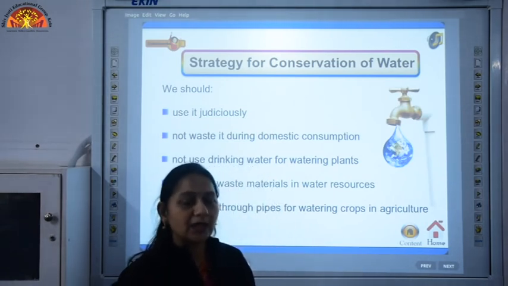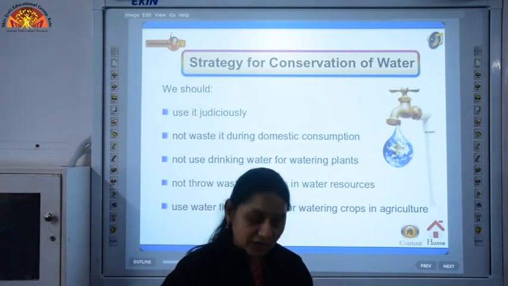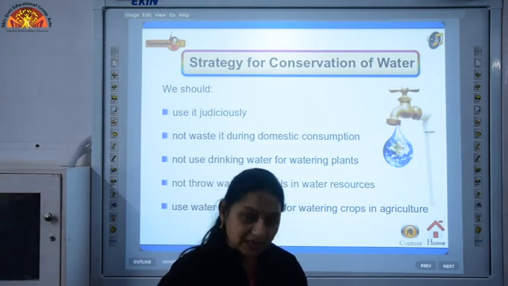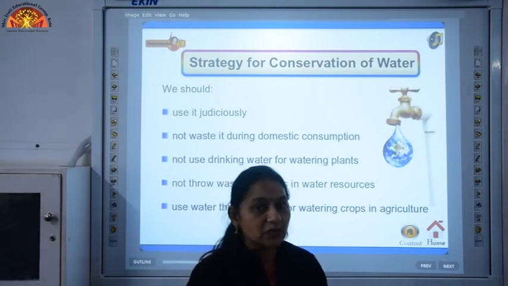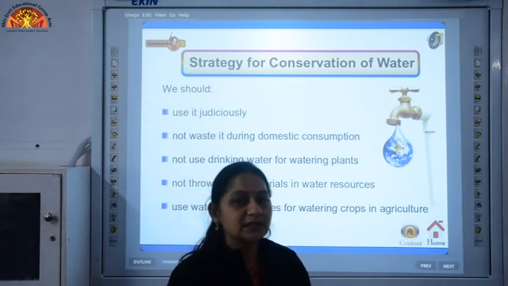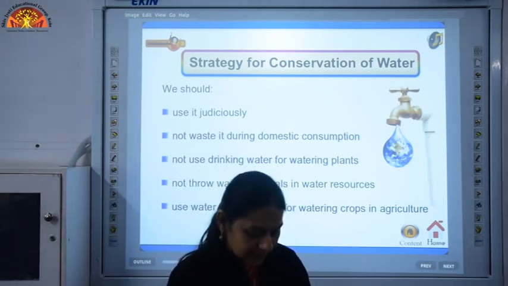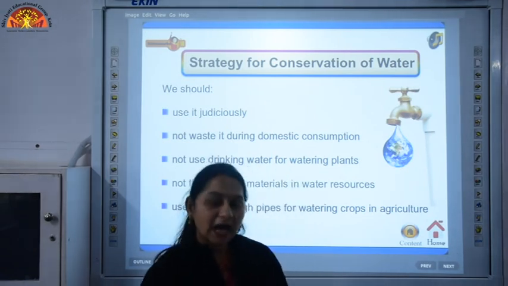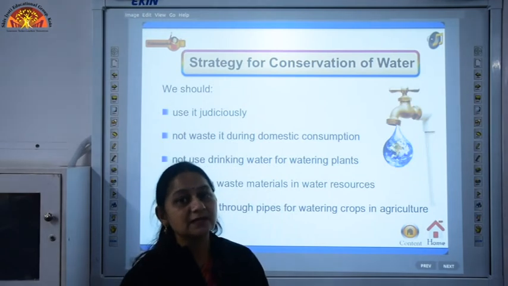So, in this way we can conserve water by using drip irrigation, by recycling used water, by constructing wastewater treatment plants, where wastewater can be converted into water that can be used for our use, and by developing the habit of rainwater harvesting. This is the best way by which we can conserve water.